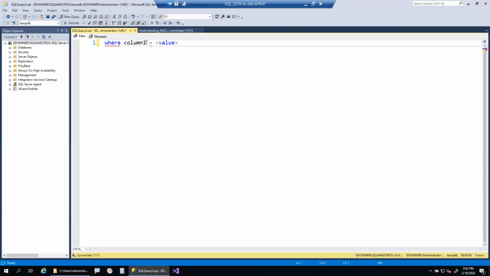So if we have an index on column 1, SQL Server will be able to go to the root page. If it is a clustered index, SQL Server will directly go to the root page and try to find this particular value there. If it is not there, it will navigate down from root to intermediate and from intermediate level to the respective leaf level pages to find this value. This is how an index generally works. I hope this concept is clear, how an index works using the B-tree structure. So this is how SQL Server works whenever you have an index.